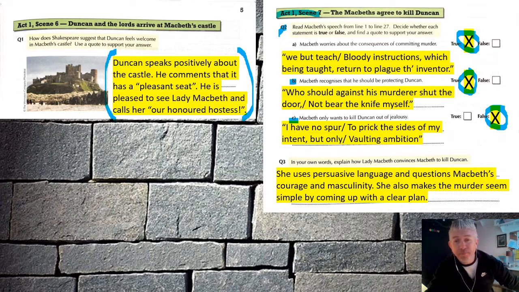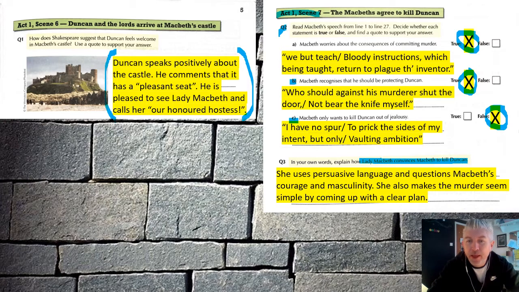Finally, a little summary of Lady Macbeth's methods of how she convinces Macbeth to kill Duncan. And she uses persuasive language. She questions Macbeth's courage and masculinity. And she makes the murder seem simple by coming up with a clear plan. As long as you've got words to that effect, it doesn't really matter what order you put them in, as long as you've got those three key areas. So persuasive language, challenging his courage and masculinity, or manipulating him with those things, and then making the murder seem incredibly easy and straightforward.